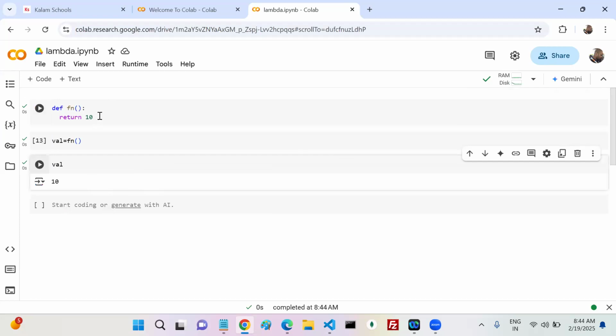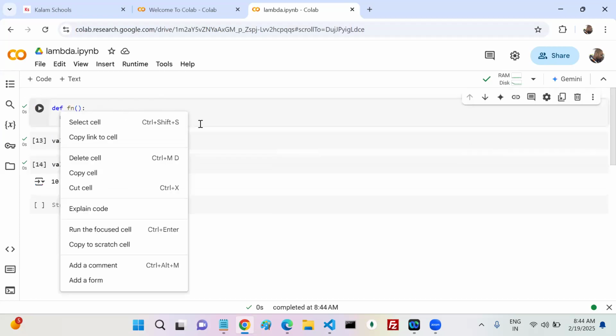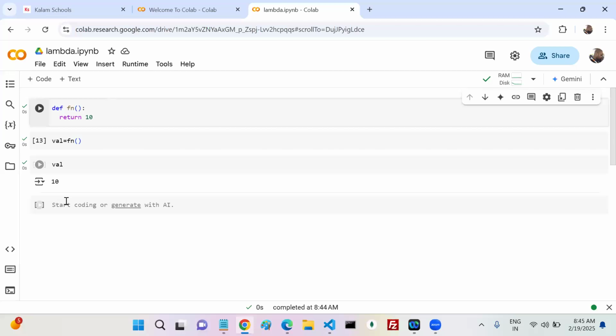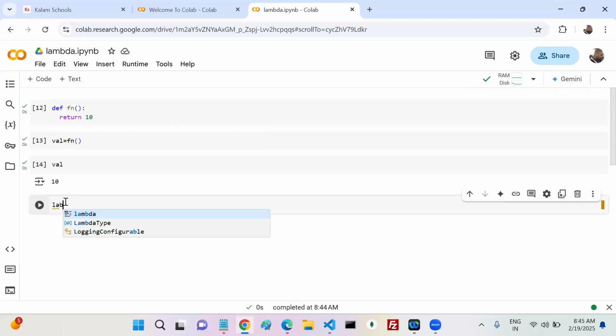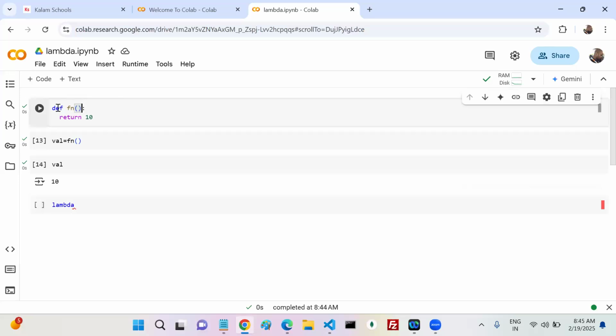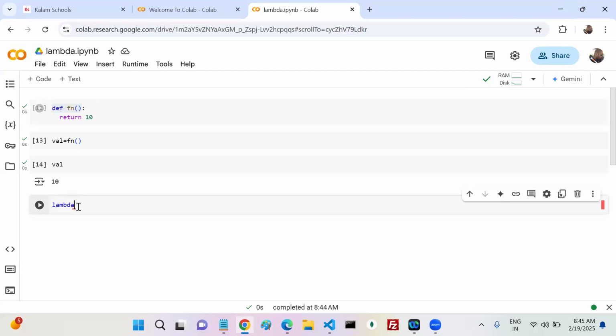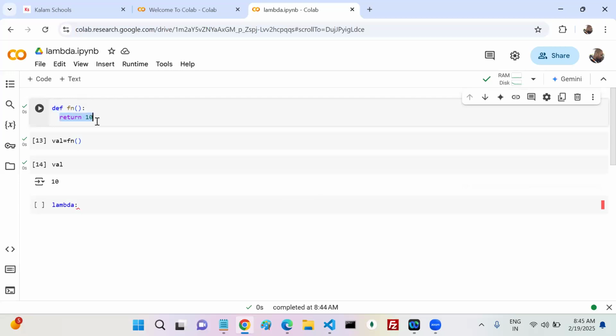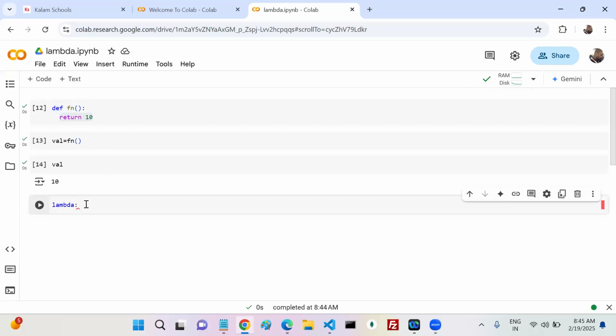If it is a lambda, the same statement, if you want to write it: lambda, do we have any arguments here? No. After that, in the body, how many statements are there? One statement. Lambda also supports only one statement.